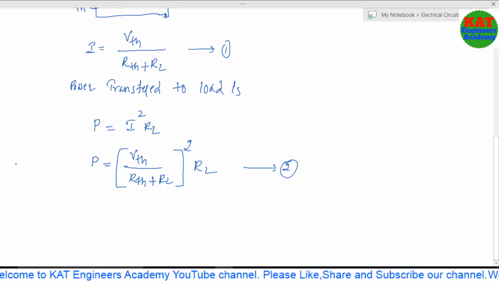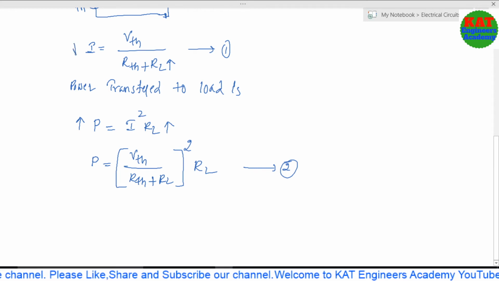Now from the second equation, consider the load resistance variable. If you increase the load resistance, the power will increase, because they are in linear combination. But in the first equation, if RL increases, I will decrease, because I is inversely proportional to RL.